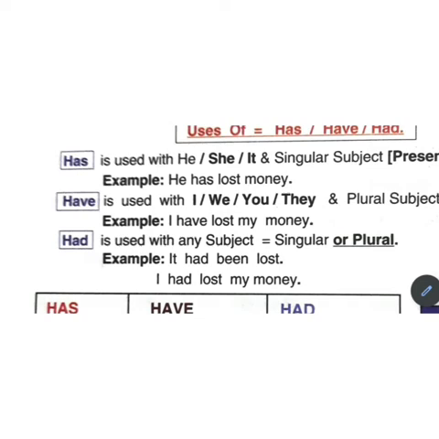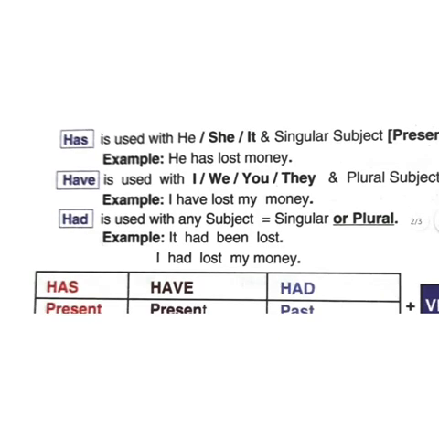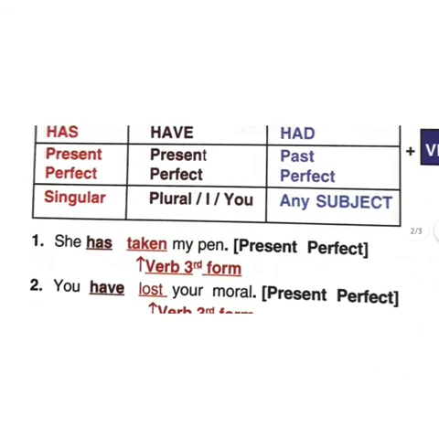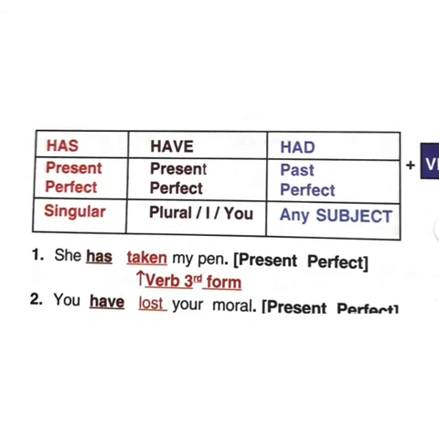He has lost money. For a singular subject we are using has with he. I have lost my money. For I, we are using have. We have lost our money. We is plural, so we are using have. So you have to keep in mind, is it singular or plural? So the rules that are given in the box, you have to keep them in mind. You can also see here that present perfect tense rules are being used.